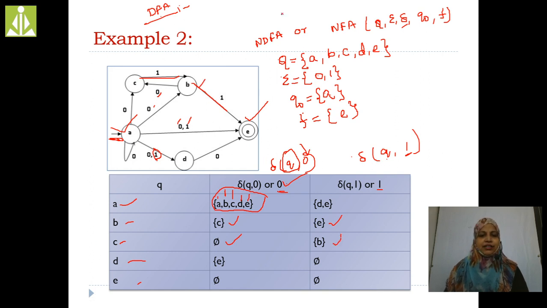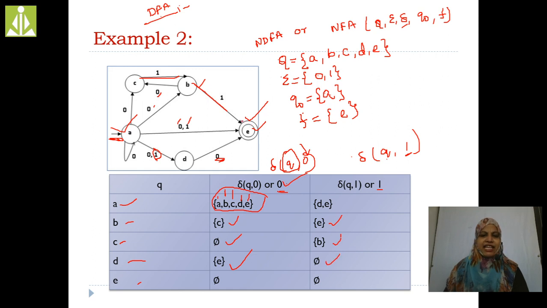Now, clear? Now, D symbol. Where is D? D on 0. We are reaching E now. That's here, D on 0 is E. Now, D on 1. Is there any symbol? No. That's the reason we are putting pi here. Now, here for this one, E.